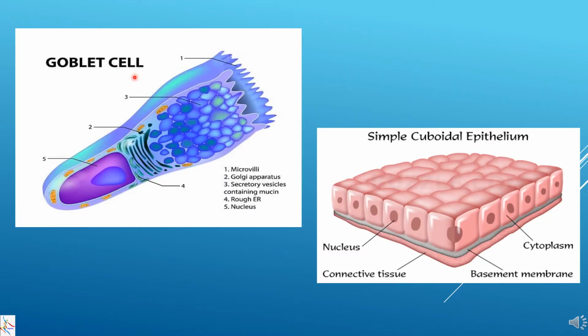Here, the cell is long column-like and it has a granular structure. This shape is of goblet cell. Then we have very cubical cell. These are called cuboidal cell.